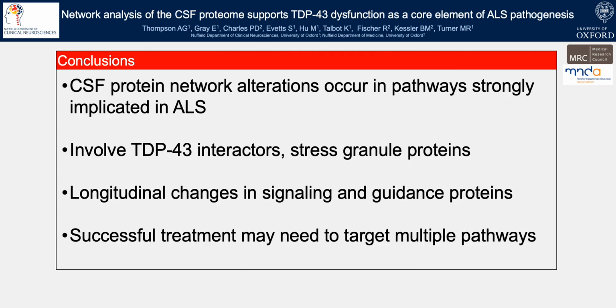In summary, the CSF protein network alterations that occurred in ALS were predominantly focused on pathways that have been strongly implicated in ALS and associated with TDP43 through interactors, through the involvement of stress granule proteins. Interestingly, the longitudinal changes in ALS related more to axonal guidance proteins, but overall the fact that there was involvement of several different parts of the protein network, we think suggests that successful treatment of ALS may require targeting of multiple different pathways.